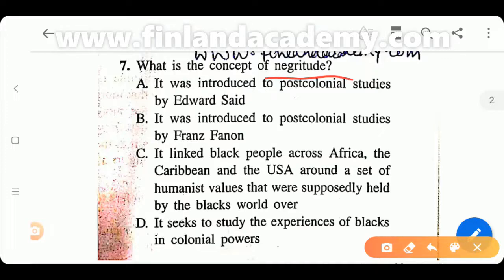Today you have colonization, what about things after that? Now if you look at any of these theories in one way or another, they're trying to talk about their individual set of experiences. So experiences is a very important word when you see questions from such places. So the answer here undoubtedly is going to be, wait a minute, D, that it seeks to study the experiences of blacks in colonial powers.